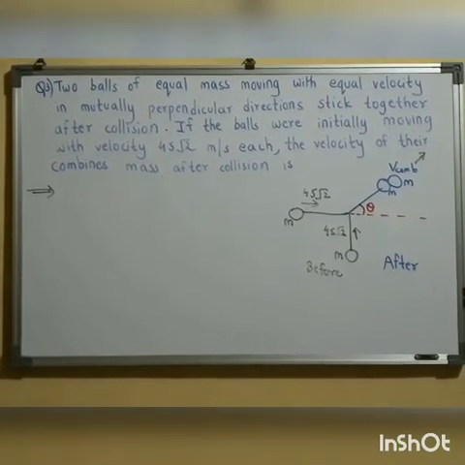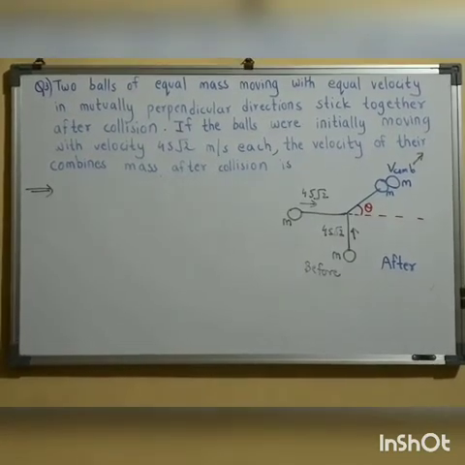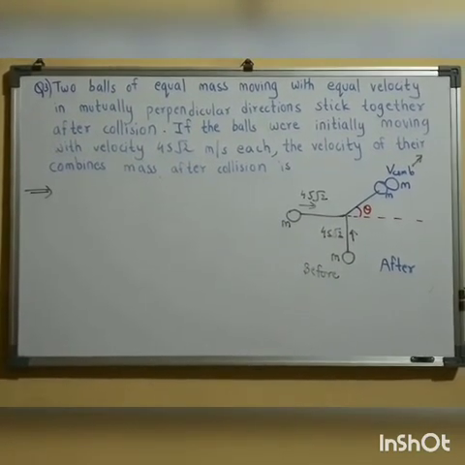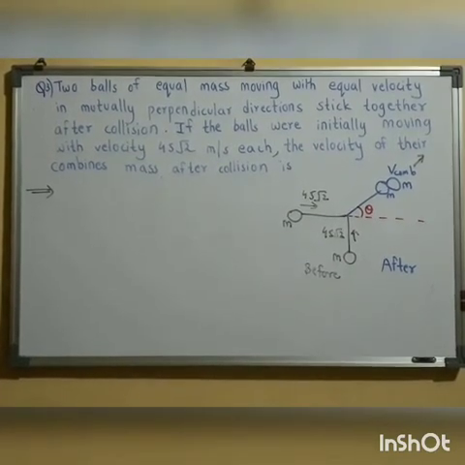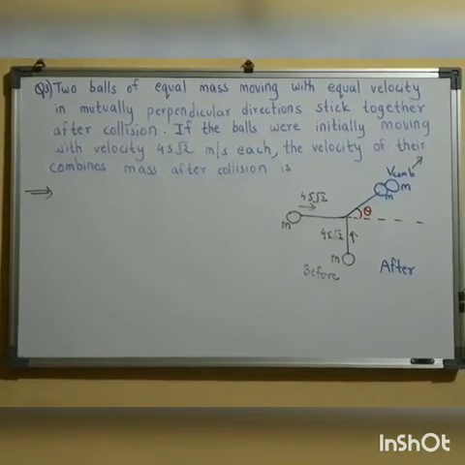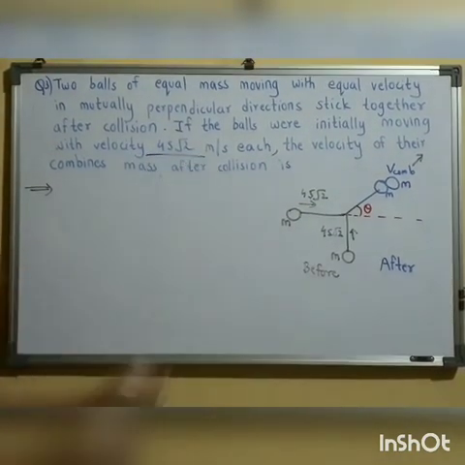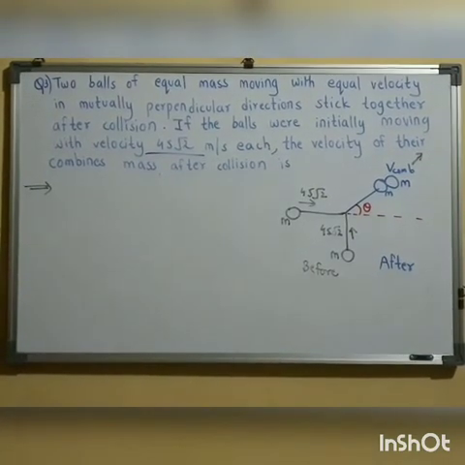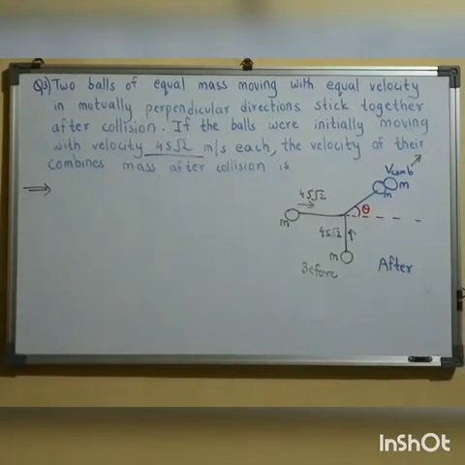In this case, two bodies of equal mass are moving with equal velocities. Initially, they are moving in mutually perpendicular directions. In the diagram, I have shown the before collision condition. Two bodies of mass m each are moving with the same initial velocity. In the question, the initial velocity is given to be 45 root 2. So both bodies are moving with velocity 45 root 2 in mutually perpendicular directions.